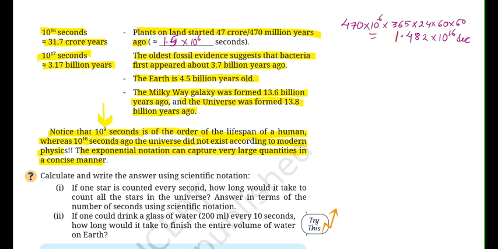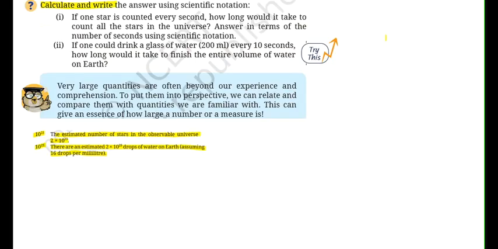So this is the power of exponents. Calculate and write the answers using scientific notation. If one star is counted every second, how long would it take to count all the stars in the universe? Answer it in terms of number of seconds using scientific notation. So for this I have got this screenshot which says that the estimated number of stars in the observable universe is 2 into 10 to the power of 23.